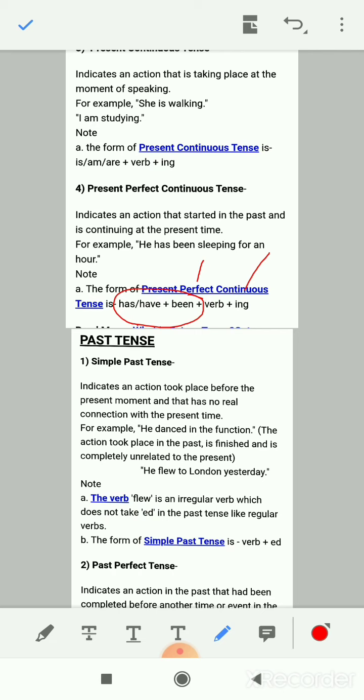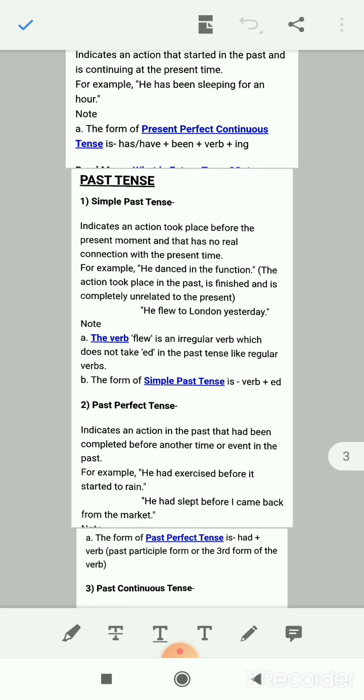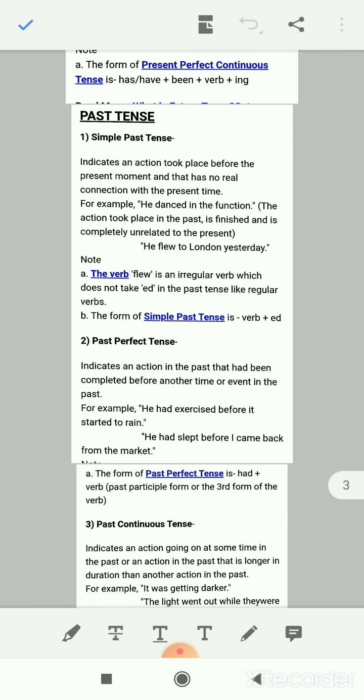So this is how you will change the sentences into the four kinds of present tense. Now let us see the past tense. The simple past, as I told